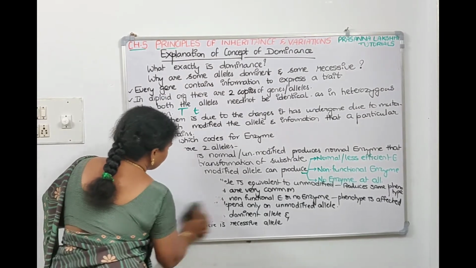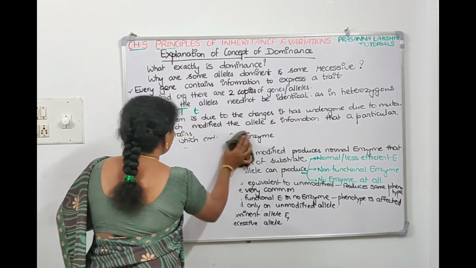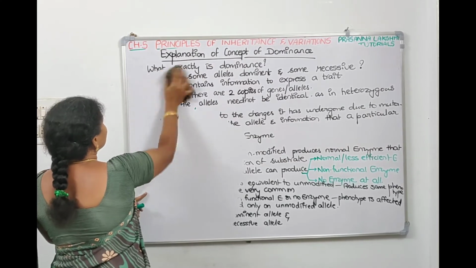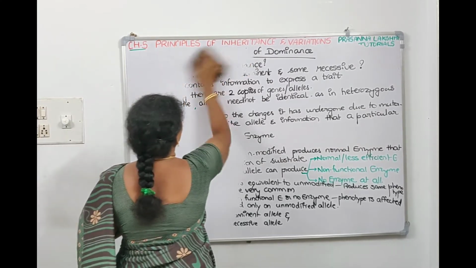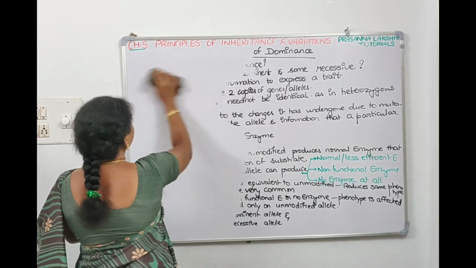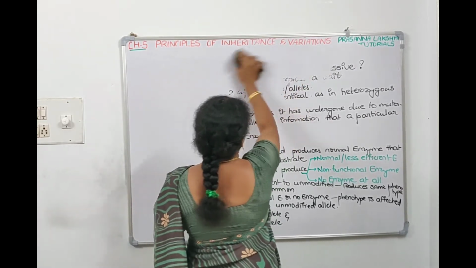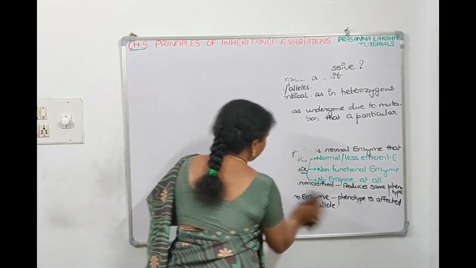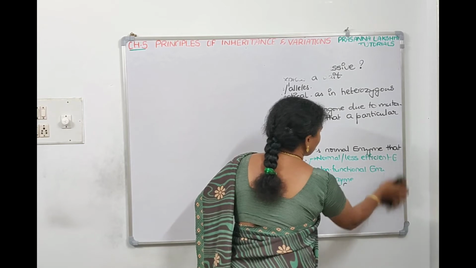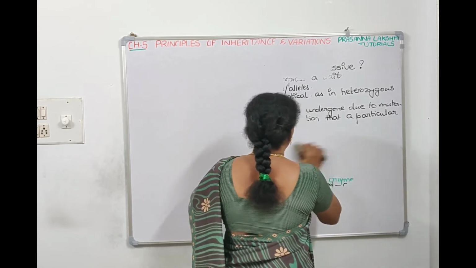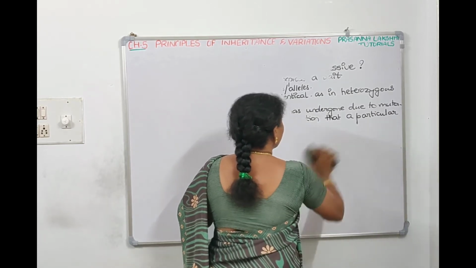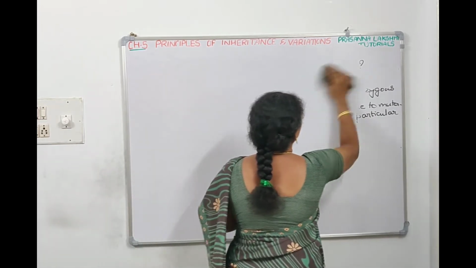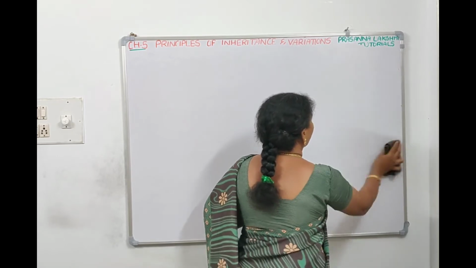In incomplete dominance, we said the gene is partially dominant. It is not completely dominant, and as a result, in the F1 generation, the offspring did not resemble both the parents. It did not resemble red color nor white color. It made a new color which is pink. Whereas coming to the next concept called codominance, in codominance the F1 progeny will resemble both the parents. The best example for codominance is ABO blood grouping.